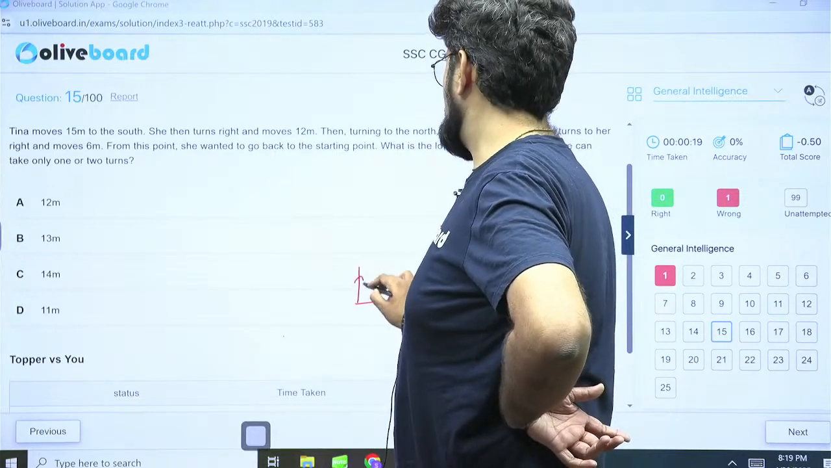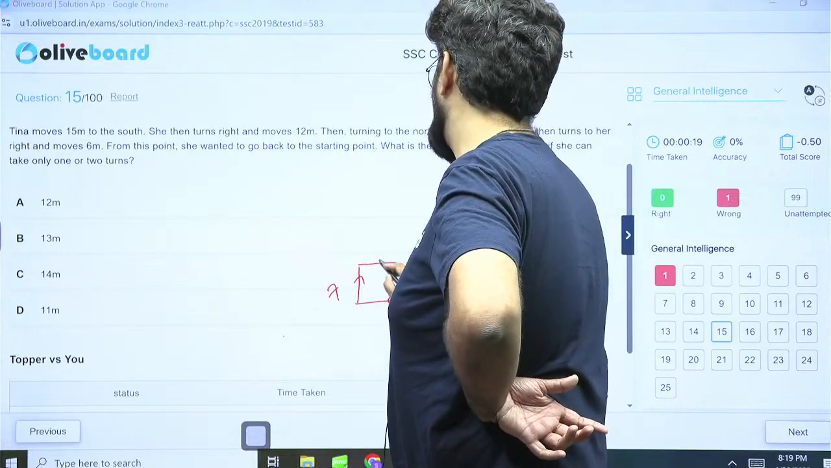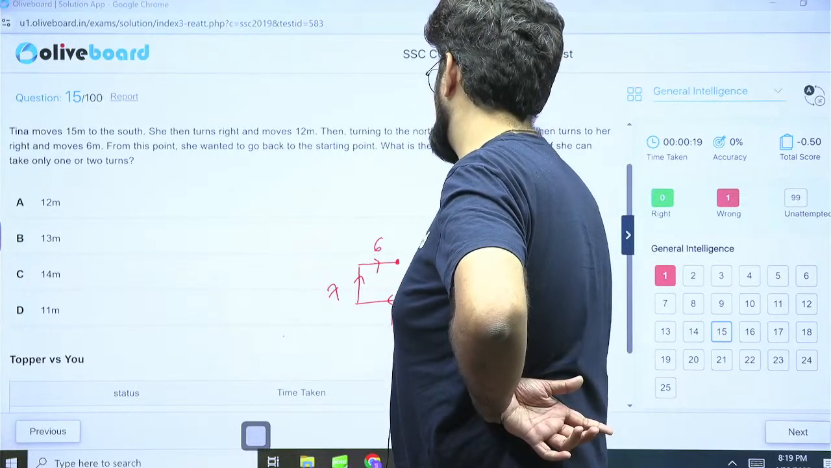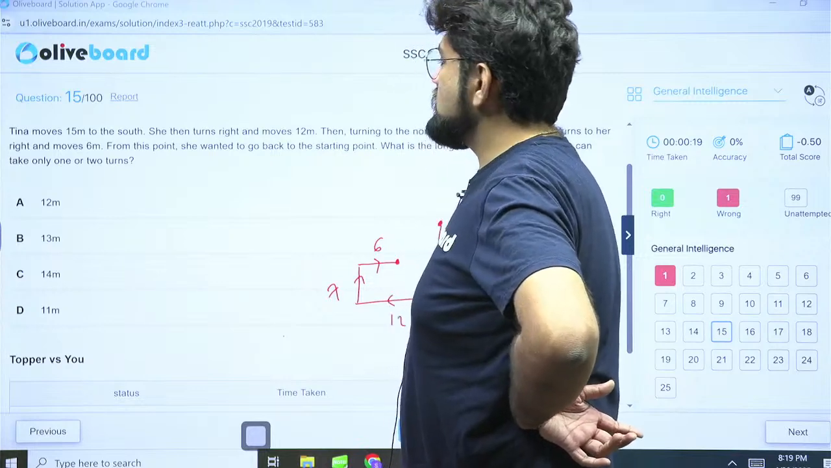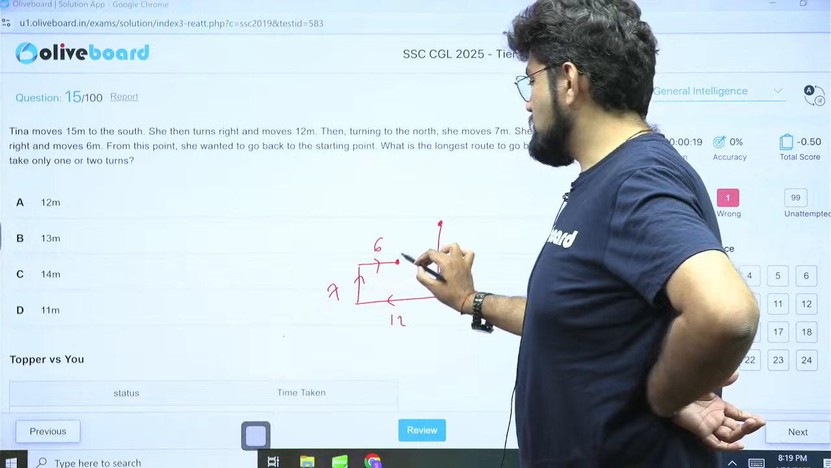So she moves approximately halfway, 7 meters. And then turns to her right and moves 6 meters. So approximately halfway again she moves 6 meters. She's at this point now. She started from here. The question is asking you from this point, she wanted to go back to the starting point. Okay. So ideally this is the best route, the shortest route.